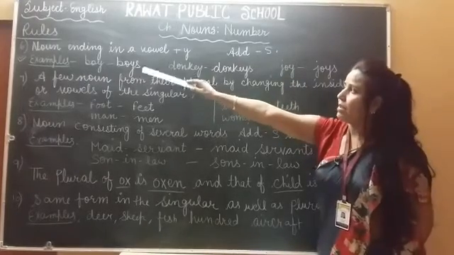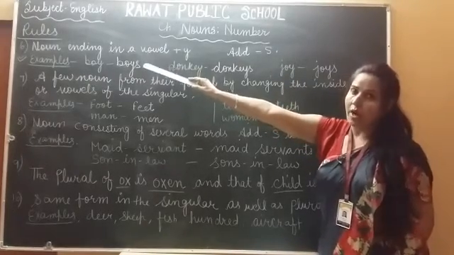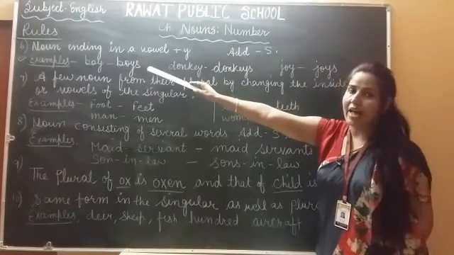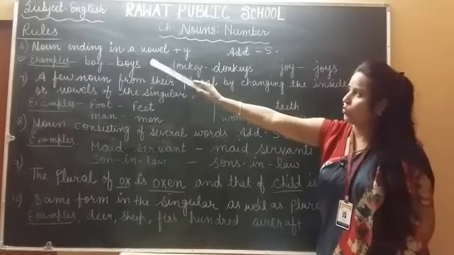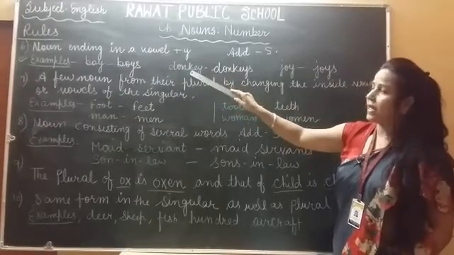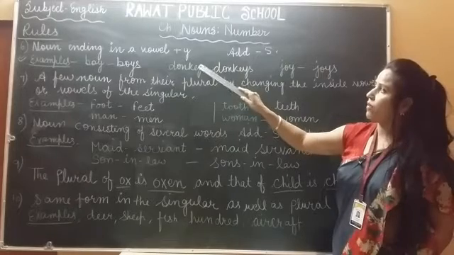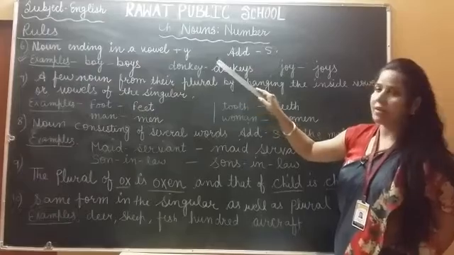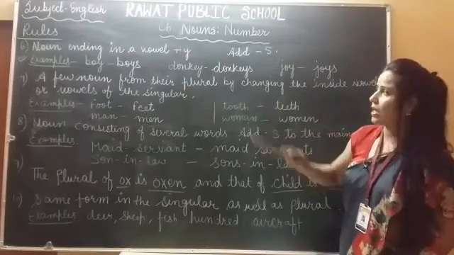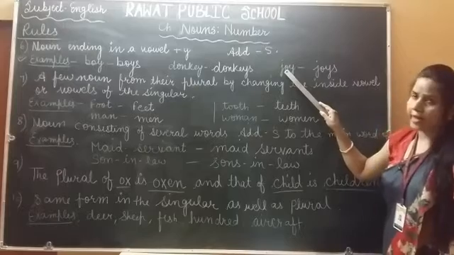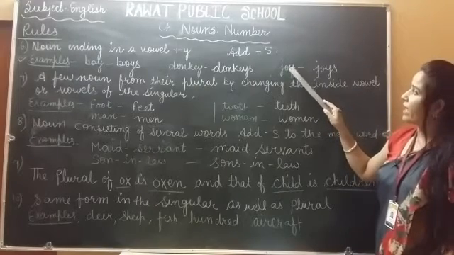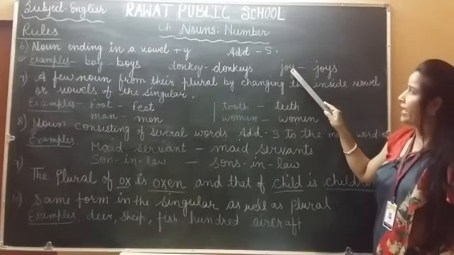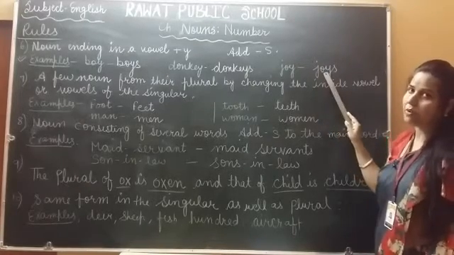Okay, example, boy. So in the word boy, before Y vowel O is written, that's why we will add only S to make it plural. Okay, it will be boys. Donkey, here also before Y vowel E is written, it's a vowel, and then we will write only S to make it plural, it will be donkeys. Joy, before Y O is written here and it's a vowel, that's why we will add only S to make it plural, it will be joys.